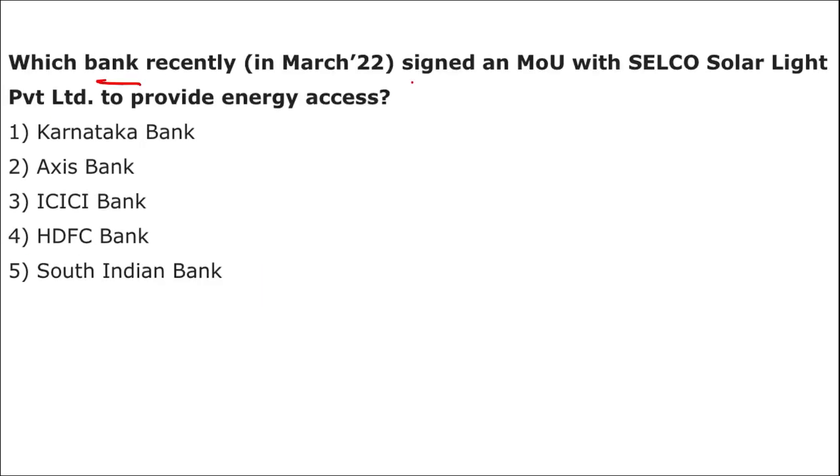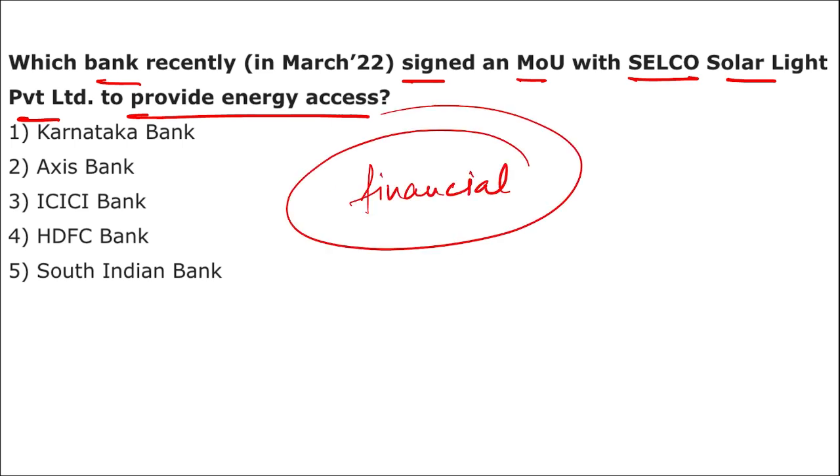Next, which bank recently signed an MOU with Selco Solar Light Private Limited to provide energy access? What was the name of the bank that will be providing the financial support to Selco Solar Light Private Limited, that will be providing energy or solar energy to the underdeveloped areas of India? It is your Karnataka Bank. Very good. Next question.